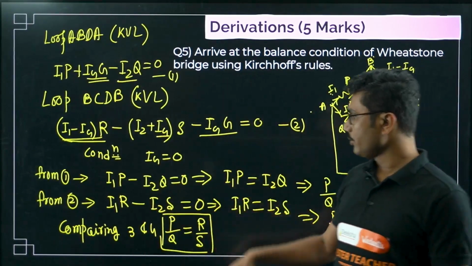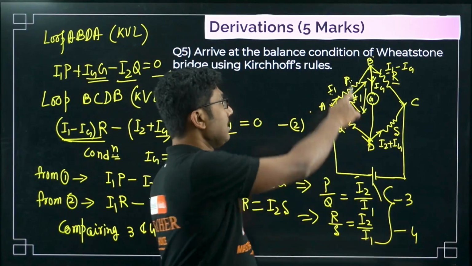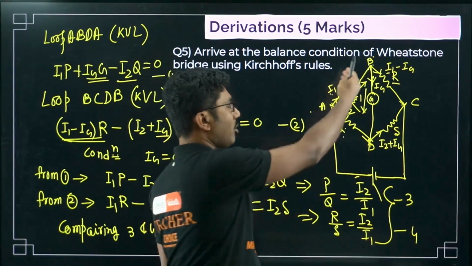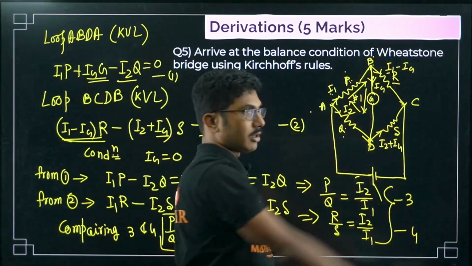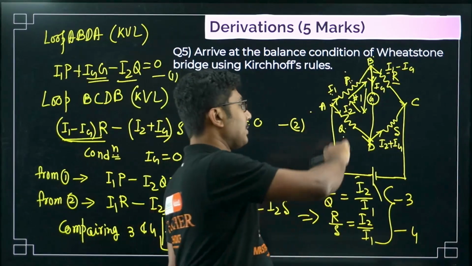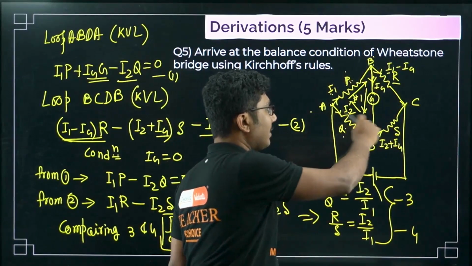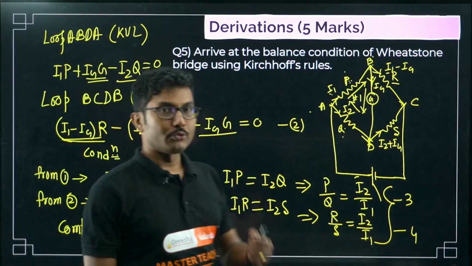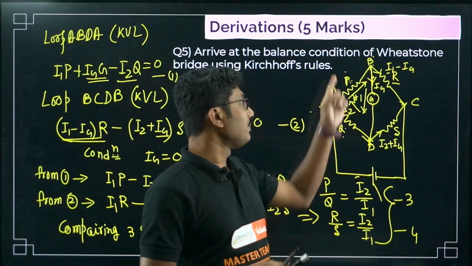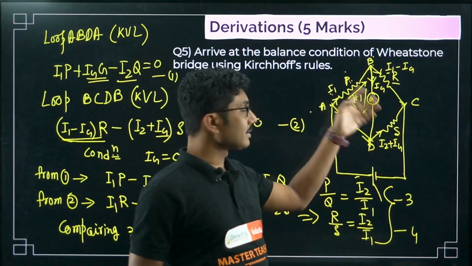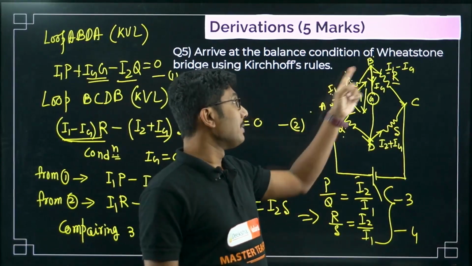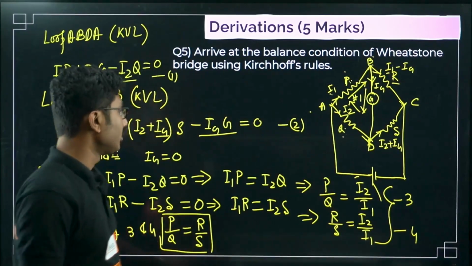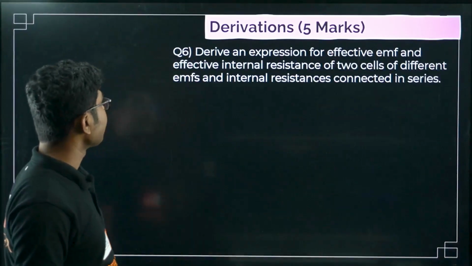Okay, P by Q equals R by S. To remember it, top by bottom equals top by bottom. Some people say P by R equals Q by S. That is also fine. You can rearrange it in any of the two forms. I like to remember it as P by Q equals R by S. Some tend to remember it as P by R equals Q by S. Both are fine, does not matter. Let's move on to the next question.